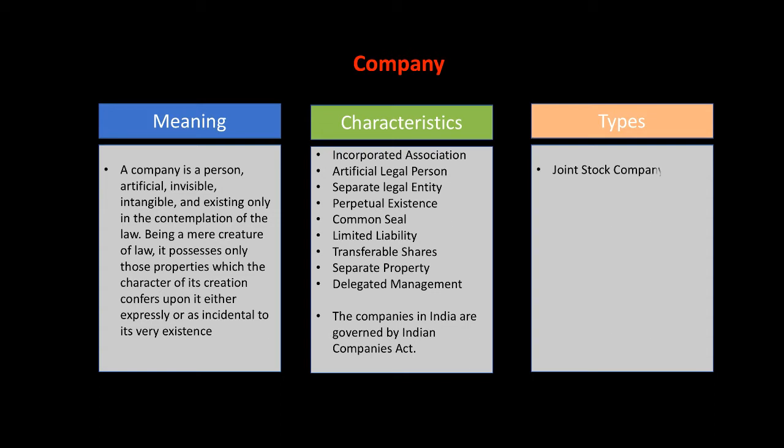The first one is joint stock company, that is given in the syllabus. Second one is private company. Third one is public company. And the last one is multinational companies. Okay. In our syllabus it is given, but it doesn't mean that there are only 4 types of company. There are many, but these are the important ones. So you need to focus on only these 4 at this level. At higher classes you will study in detail, but at this point in time try to understand all these 4 types of companies.